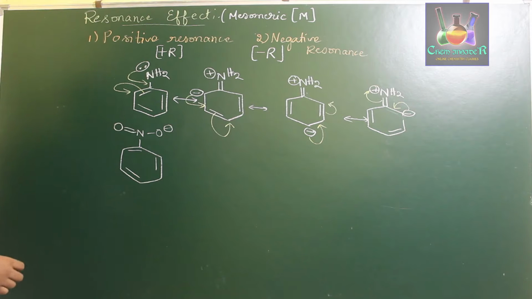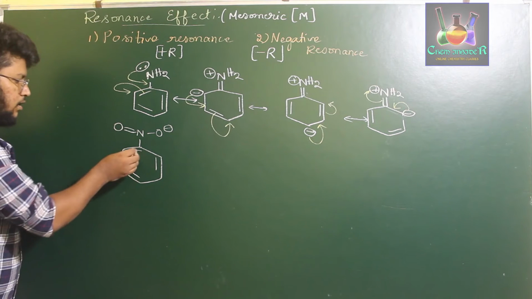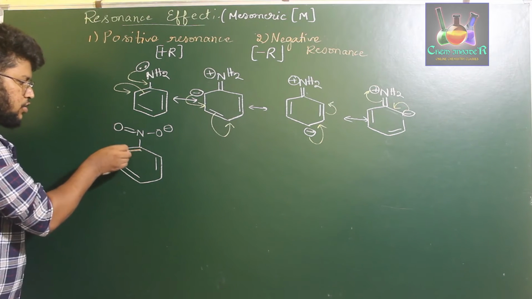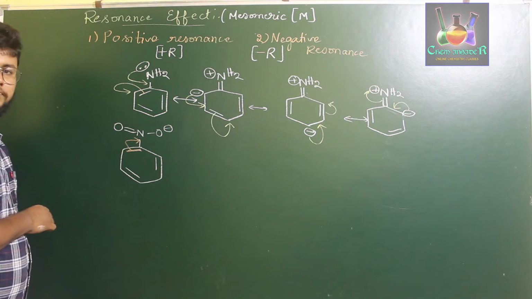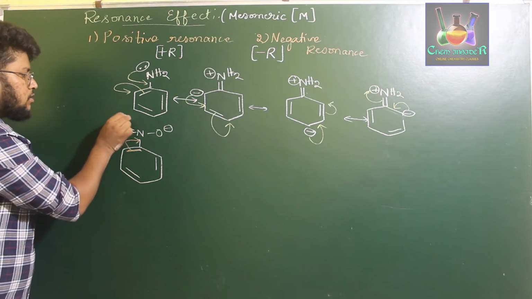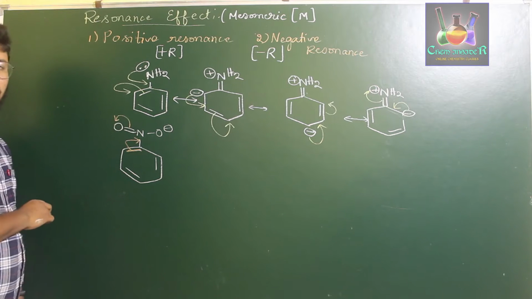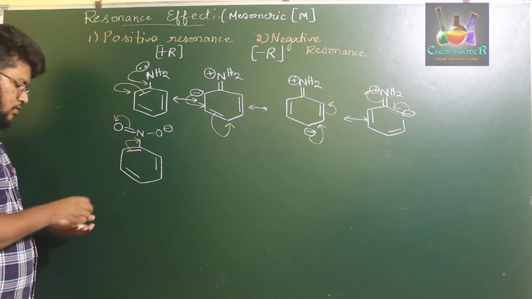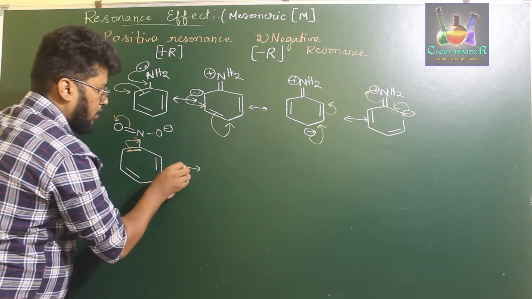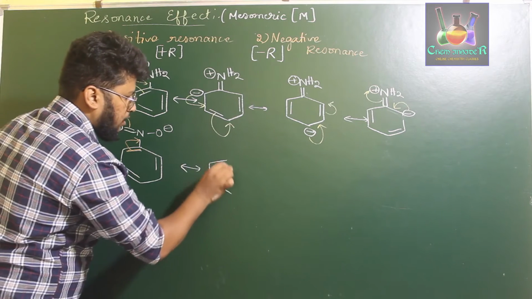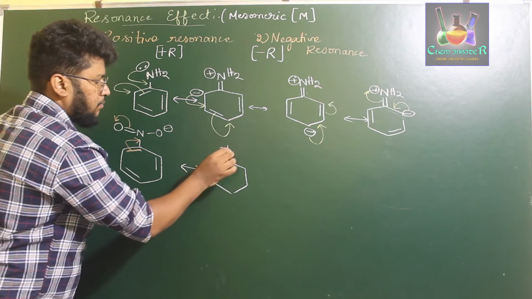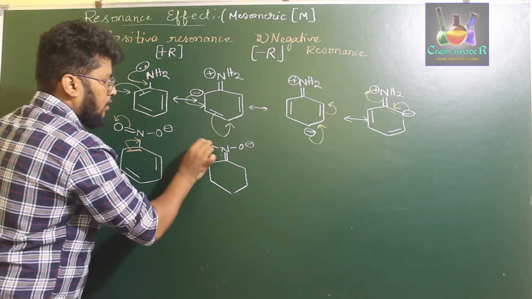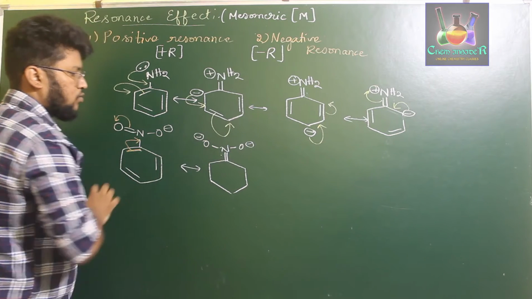Now, in this particular structure, what happens is, the double bond which is present in this position will form a double bond with nitrogen, whereas the nitrogen-oxygen double bond will induce the negative charge on oxygen. So now the resonance structure will be written like so: N double bond, O minus, and O with one more minus here.